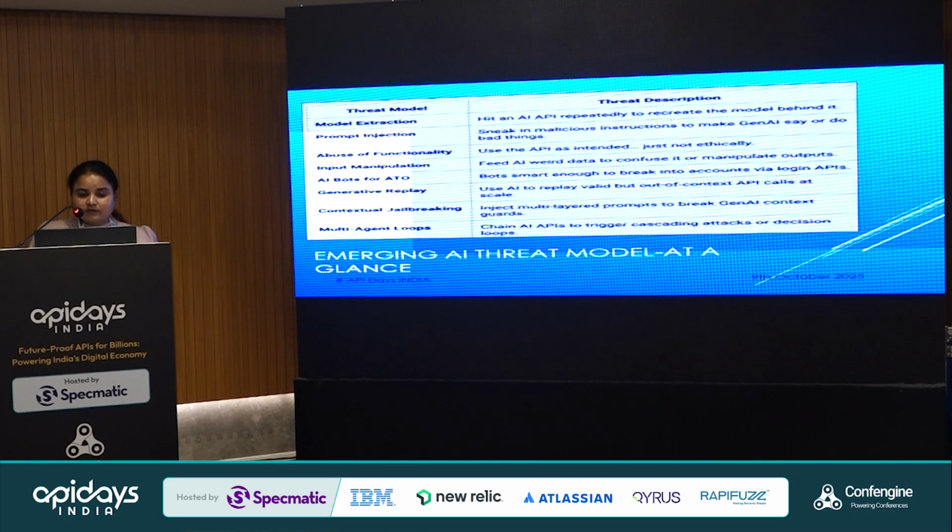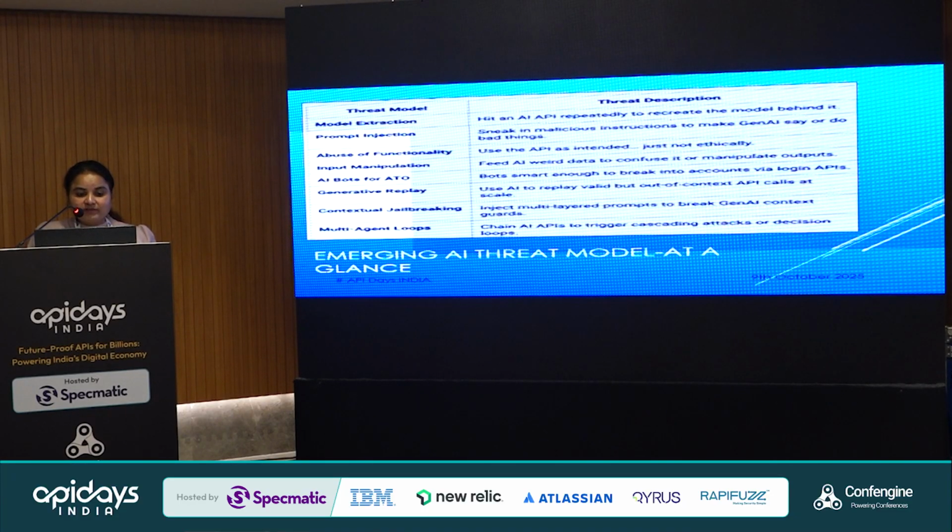Here I try to imagine a threat model at a glance, so we can see what the threat models are and their descriptions. One is model extraction. As you know, model poisoning and data poisoning are happening nowadays, while creating models, and also in AI and API integration, so we have to be careful with those models. Next is prompt injection.